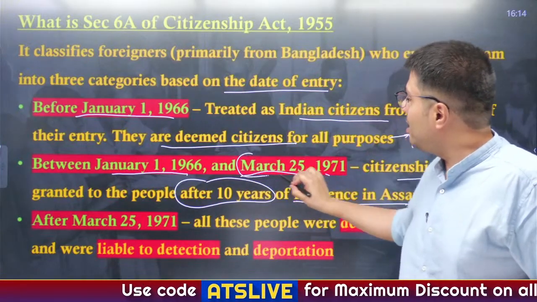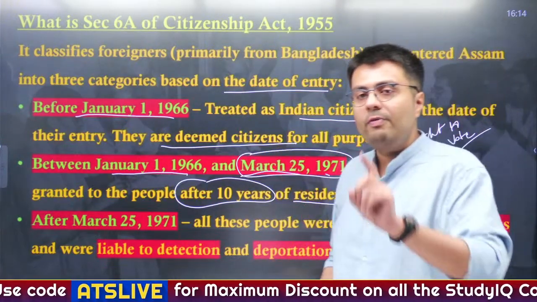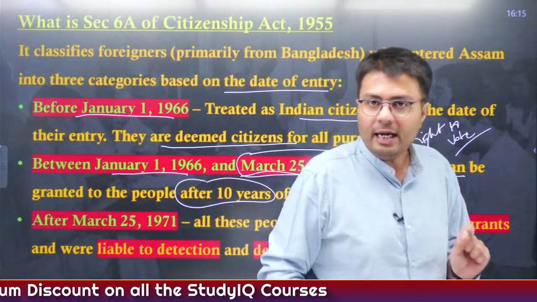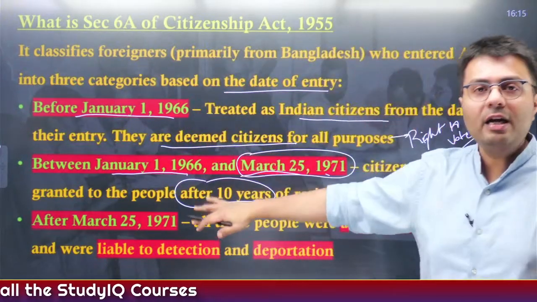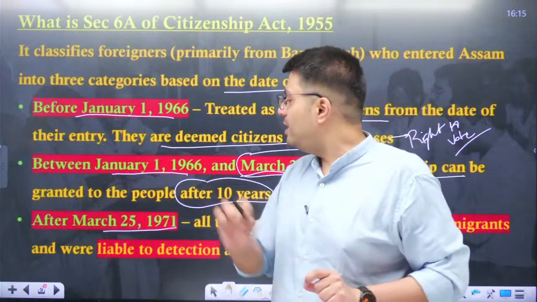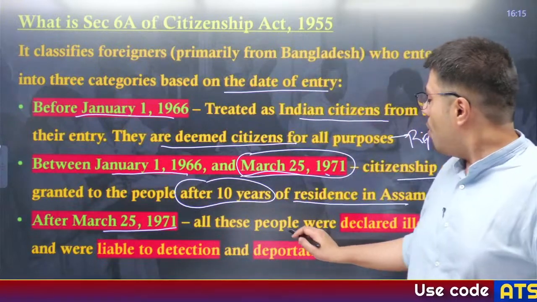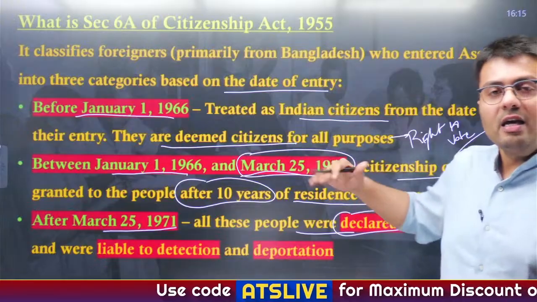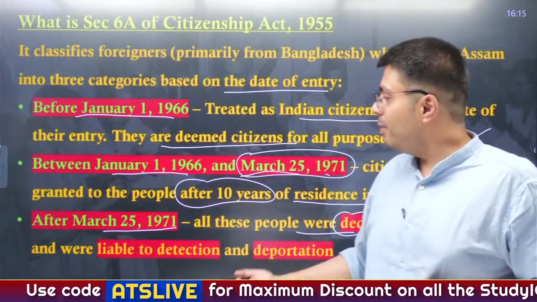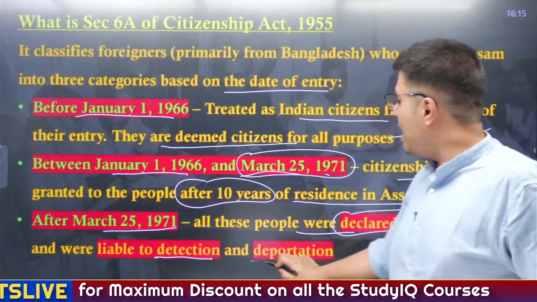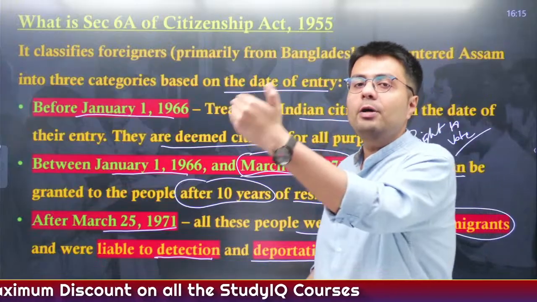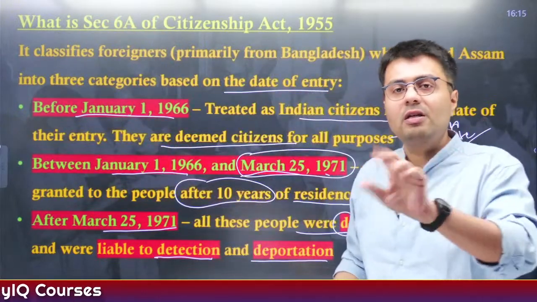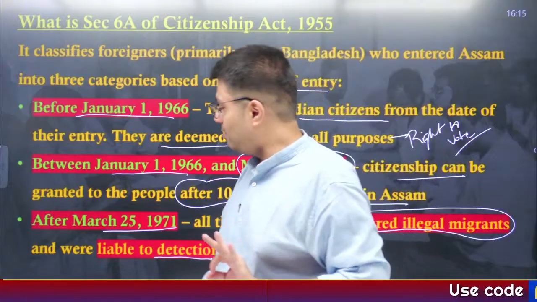So, this basically was the cutoff date that told whether people coming into Assam will be given citizenship or not, right? So, people entering into Assam after March 24th, 1971, all these people were declared illegal immigrants, and the Assam government was given the power to detect these people and subsequently deport them back to their home country. So this classification is given in Section 6A of the Citizenship Act, right?